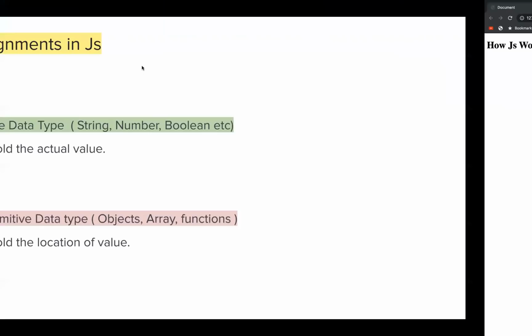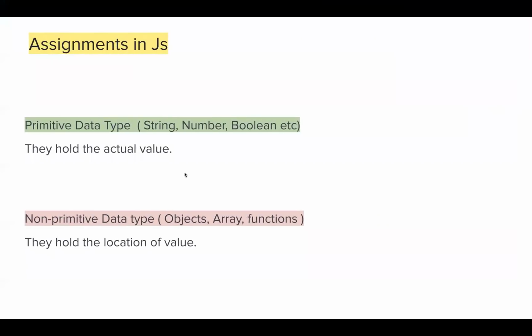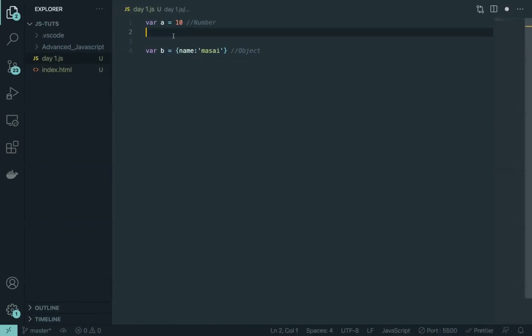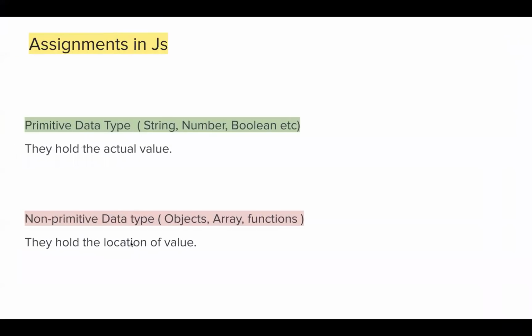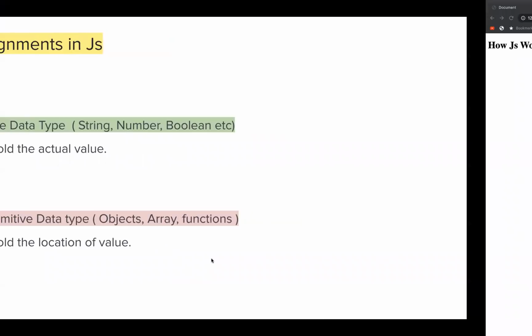So the thumb rule you should understand is, in primitive data types, in string, number, boolean, those 5 data types, they hold the actual value. That means a is actually equal to 10. This is very common, this is understandable. For primitive data types, that's fine. a has a value of 10. Now you might say, okay, b has a value of this name Masai, right? But no, for the non-primitive data types, they hold the location of the value.